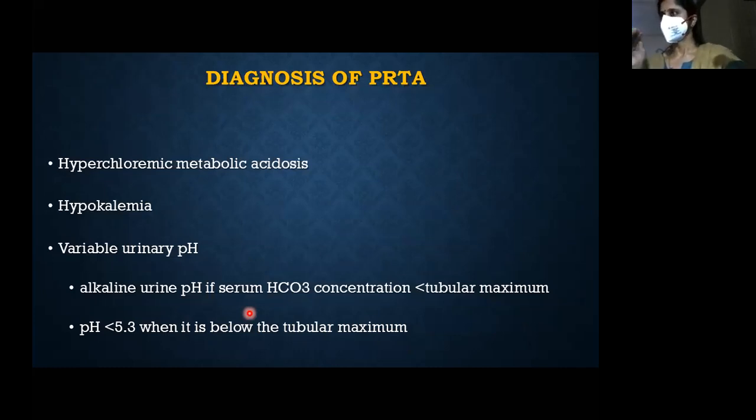When serum bicarb is around 16 to 18 and the distal tubules are intact, the urine pH will come below 5.3, because distal acidification is what brings down the pH of urine. Distal tubules will handle the H plus excretion, so a bicarbonate level of 16 to 18 doesn't matter. But once you start giving bicarbonate, it will be lost through urine and increase the urine pH. That is why pH is variable in proximal RTA.